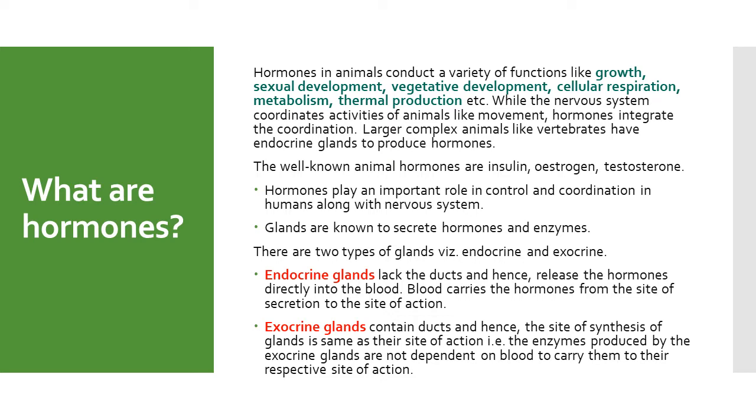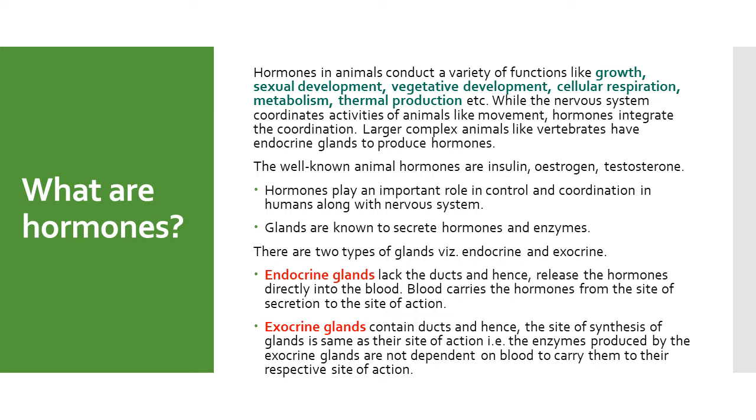The well-known animal hormones are estrogen, testosterone, insulin, etc. Hormones play an important role in control and coordination in humans along with nervous system. Glands are known to secrete hormones and enzymes. There are two types of glands: endocrine glands and exocrine glands.